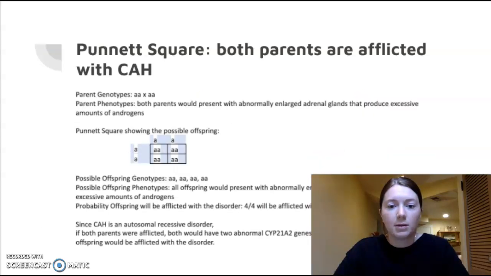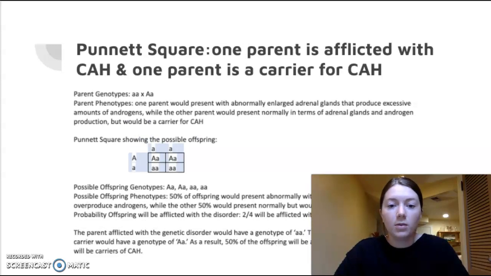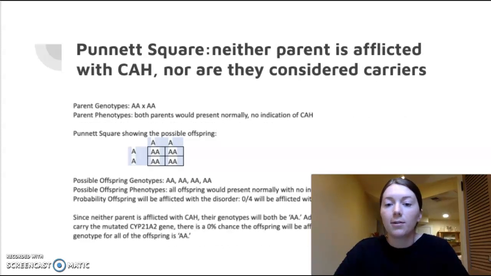So just to review here, we have a Punnett square of both parents that are afflicted with CAH. So we've got the parent genotypes, the parent phenotypes right here. We've got a Punnett square, possible offspring genotypes, possible offspring phenotypes, and just a little explanation of why it is that way. Here is one parent afflicted with CAH, and this slide here is one parent afflicted with CAH and one parent as a carrier for CAH. And lastly here, this is if neither parent is afflicted or a carrier for CAH.